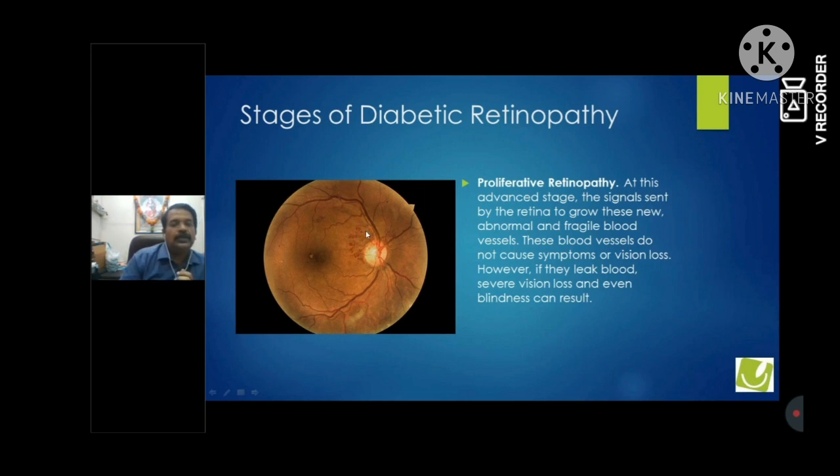So fortunately or unfortunately, these vessels also bleed, and this causes further hemorrhages in this area. Because of hemorrhage, macular edema takes place, and blood goes behind the retinal structure and actually pulls the retina out, so that there is a retinal detachment. So this is, unfortunately, the sequence of diabetic retinopathy. Mostly the patient comes to us in the second or third stage, unless we are proactive and seeing each and every retina of a diabetic patient.